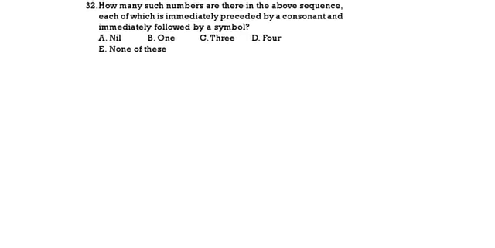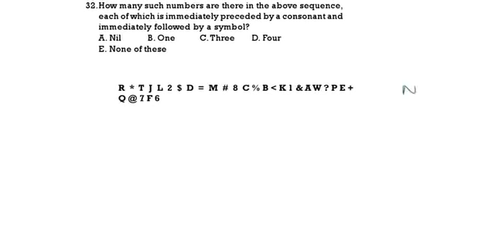How many such numbers are there in the series which is immediately preceded by a consonant? How many numbers means take N, which is preceded by a consonant followed by a symbol. Consonant, number, symbol. Consonant, number, symbol. So you should see how many such elements there are. So, a number preceded by a consonant and followed by a symbol.